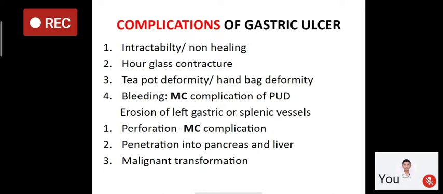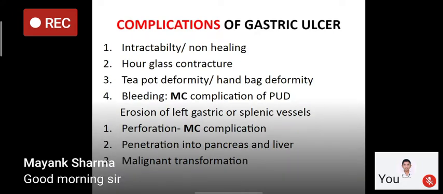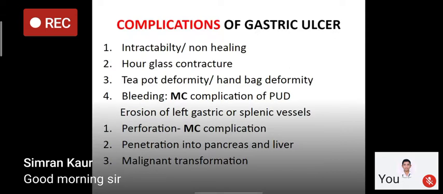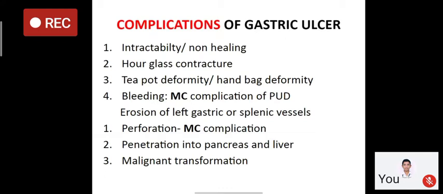Most common is intractability or non-healing of the ulcer, and there are other complications: hourglass contracture, teapot deformity, or handbag deformity. We'll discuss these in the next slides. Bleeding is the most common complication of peptic ulcer disease. In gastric ulcer, it is due to erosion of the left gastric or splenic vessels.